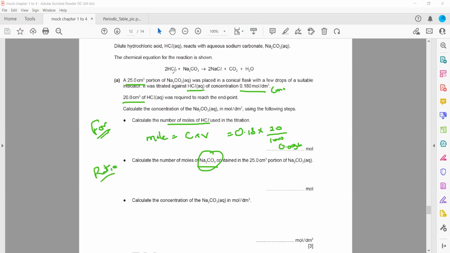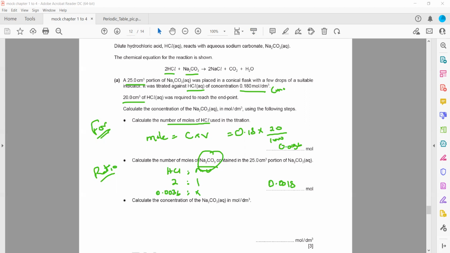So we'll take a ratio between HCl and sodium carbonate. The ratio between HCl and sodium carbonate is 2:1. So if we have 0.0036 moles, then X will be there for sodium carbonate. So we cross multiply, and we'll get 0.0018 moles of sodium carbonate by simplifying the ratio.